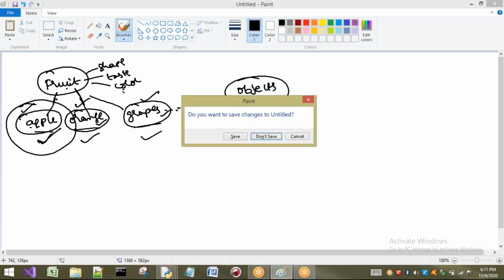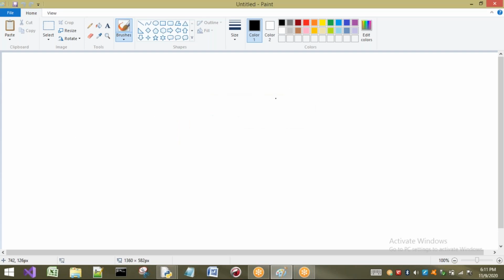Next, what will a class contain? A class will contain mainly two things. One is data, another one is methods. These two are very important. So these methods contain what? Methods contain actions to perform. That is nothing but what? A group of statements.